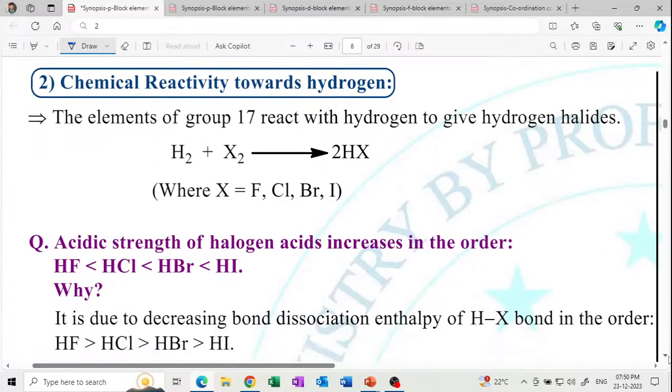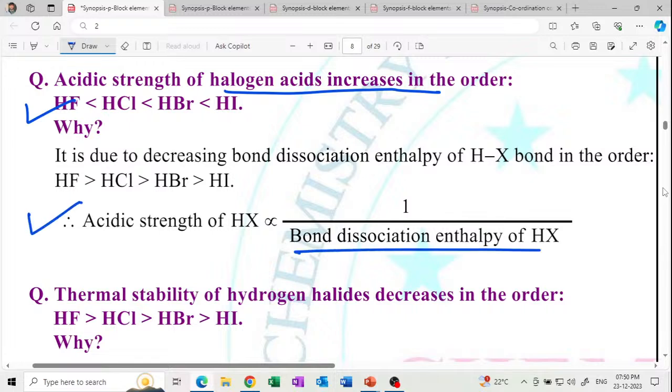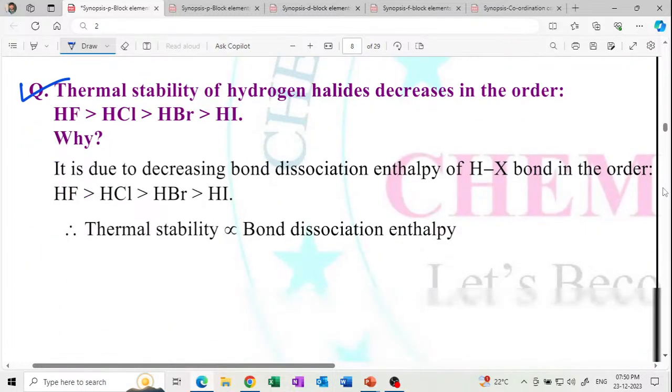Next is chemical reactivity. Acidic strength of halogen acids increases in the order HF, HCl, HBr, HI. Why? Acidic strength is inversely proportional to bond dissociation enthalpy. Next, thermal stability. Thermal stability is directly proportional to bond dissociation enthalpy.